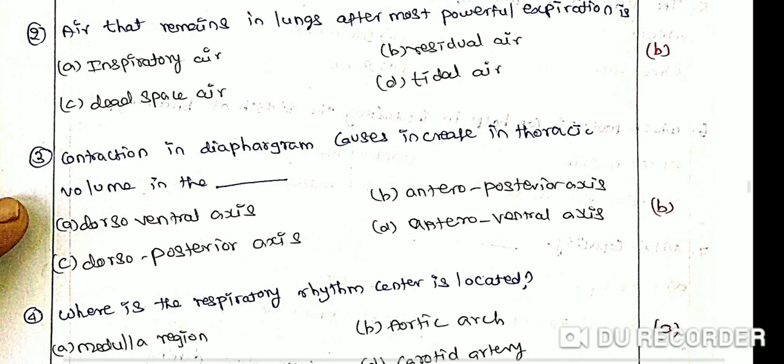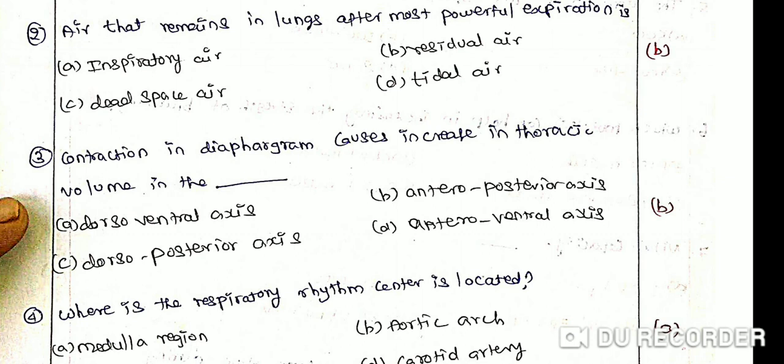Contraction of the diaphragm causes an increase in thoracic volume in the dash. Option A, dorsoventral axis. Option B, anteroposterior axis. Option C, dorsoposterior axis. Option D, anteroventral axis. The correct answer is option B, anteroposterior axis.